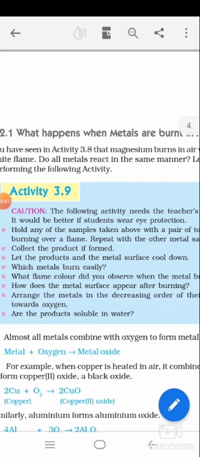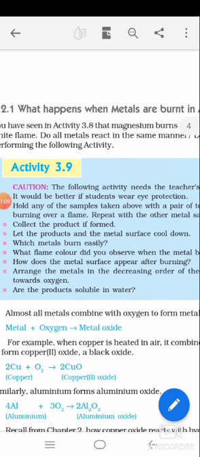Burning is possible only in the presence of oxygen, am I right? That means reacting with oxygen. So metals burning means metals reacting with oxygen, combining with oxygen to form metal oxide.